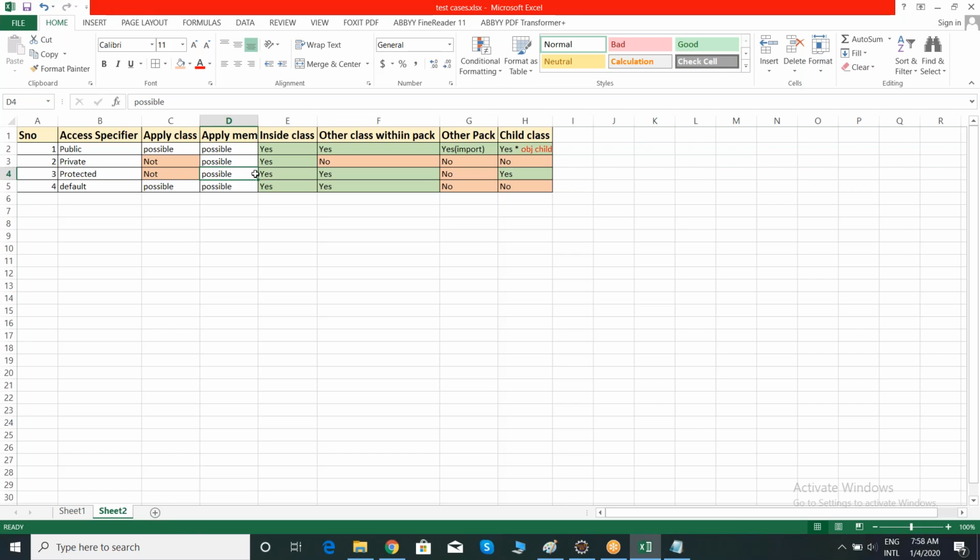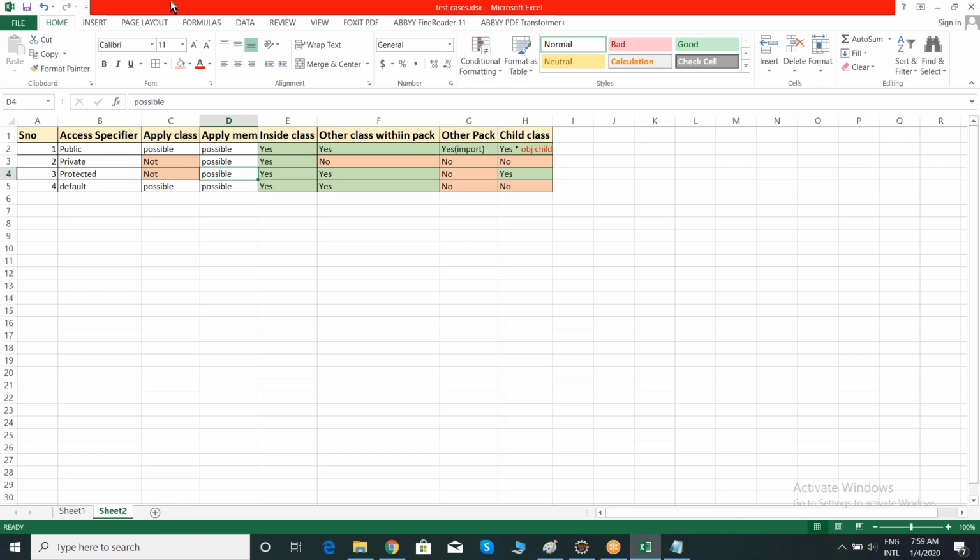And next one, default. Default is nothing but there is no access specifier. Simply methods and variables without an access specifier. We can even apply it to classes. A class without an access specifier, we call a default class, with default members. If you make your members default, I can access them inside a class and outside a class, nothing but within a package.